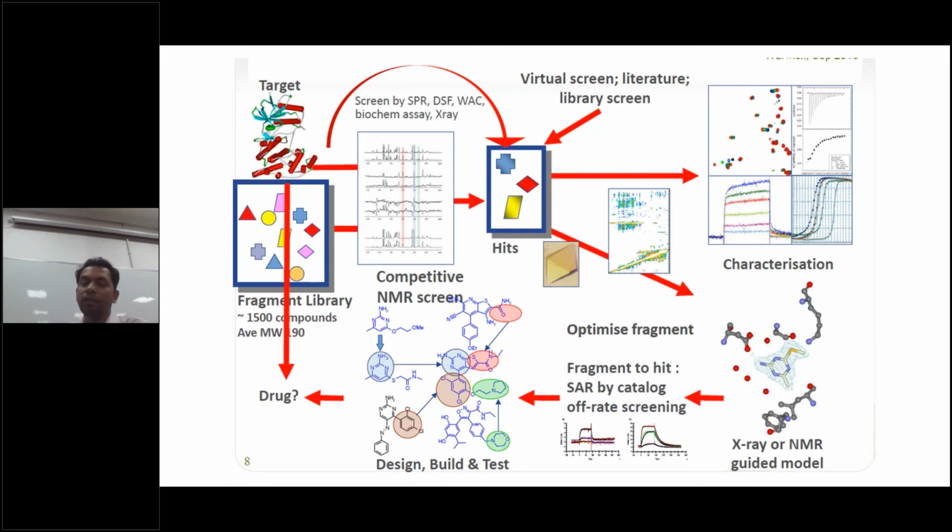If a binding model already exists from a co-crystal someone has done, fine, or you generate a model yourself and check your molecule with the target. Then, for fragment to hit molecules, you do structure activity relationships, then catalog off-rate screening, and finally you will build a set of lead molecules.